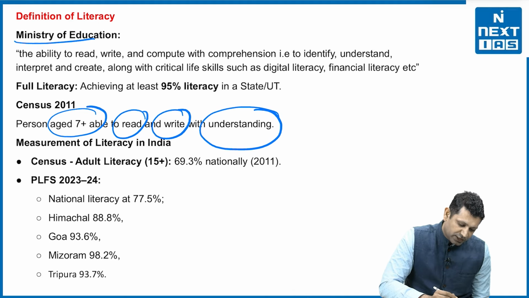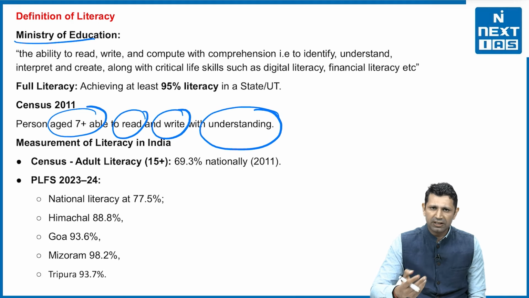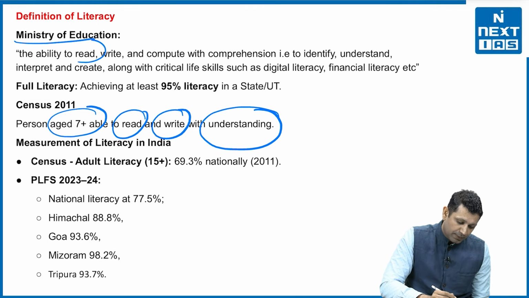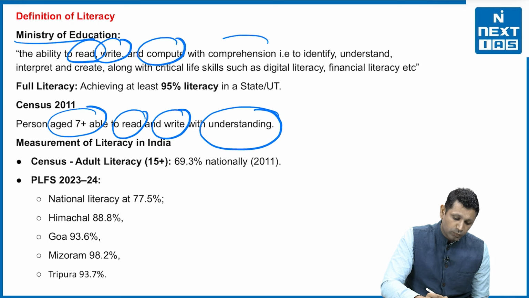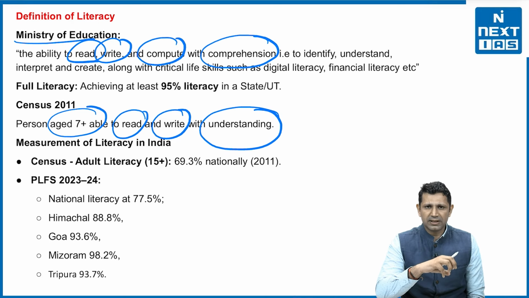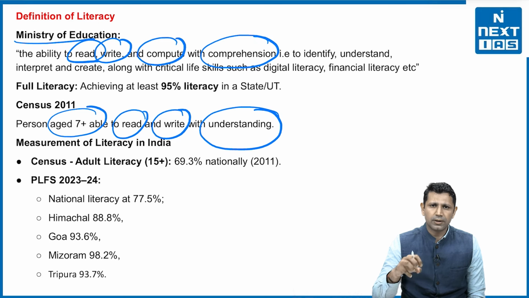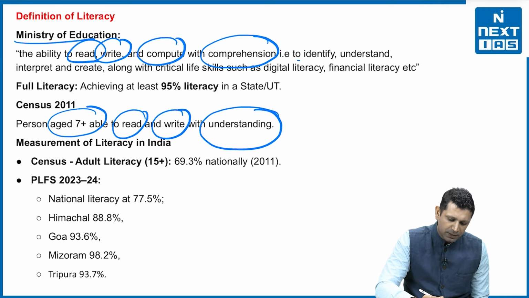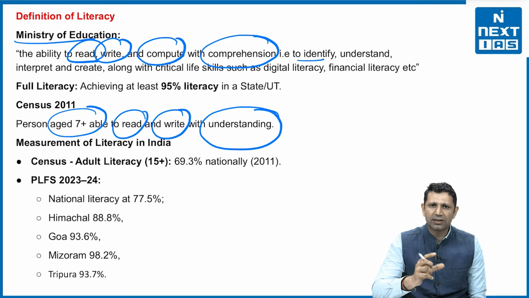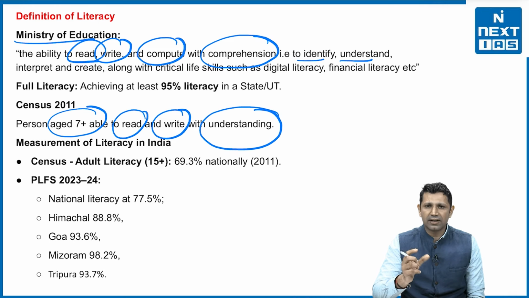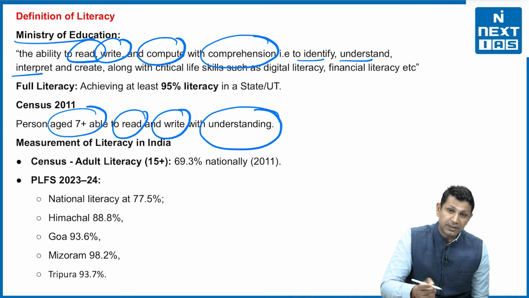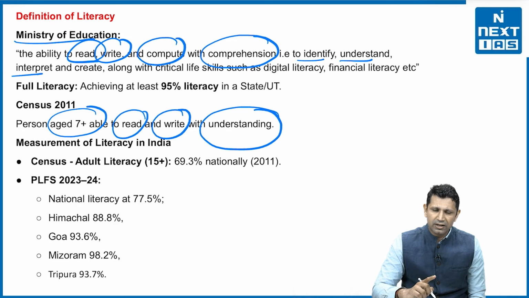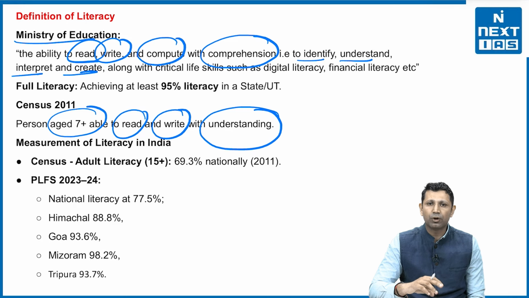Now, the Ministry of Education has also given a definition. What does that definition say? It says the ability to read, write, compute with comprehension. If a person has the ability to read, write, compute and with comprehension, then that person will be known as a literate person. This simply means that the person is able to identify the letters, the characters. He is able to understand those letters, alphabets. Thirdly, he is able to interpret them. So he is able to identify, understand and interpret, along with being able to create. That means able to write.